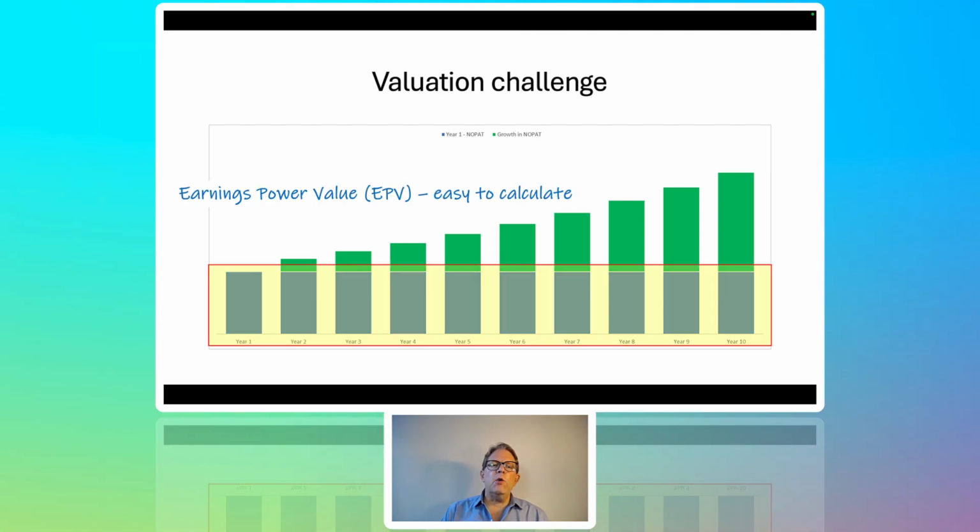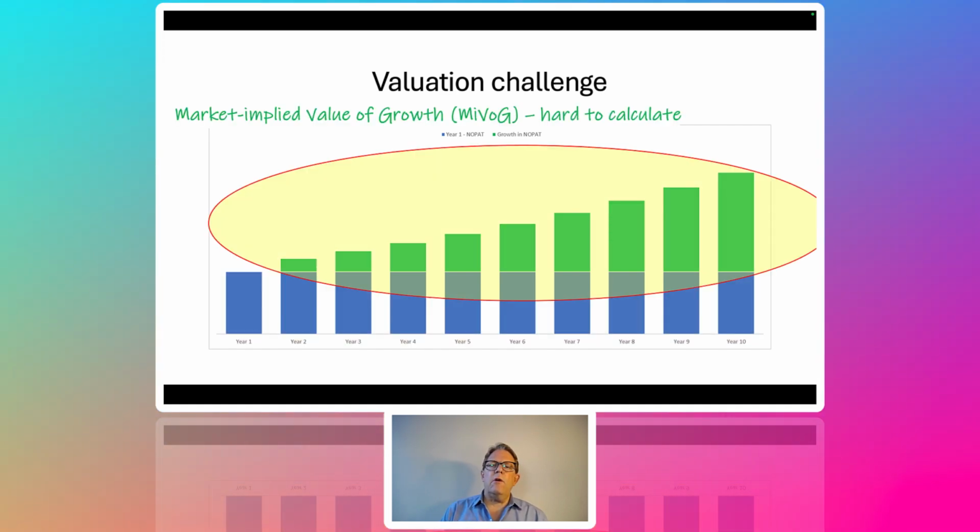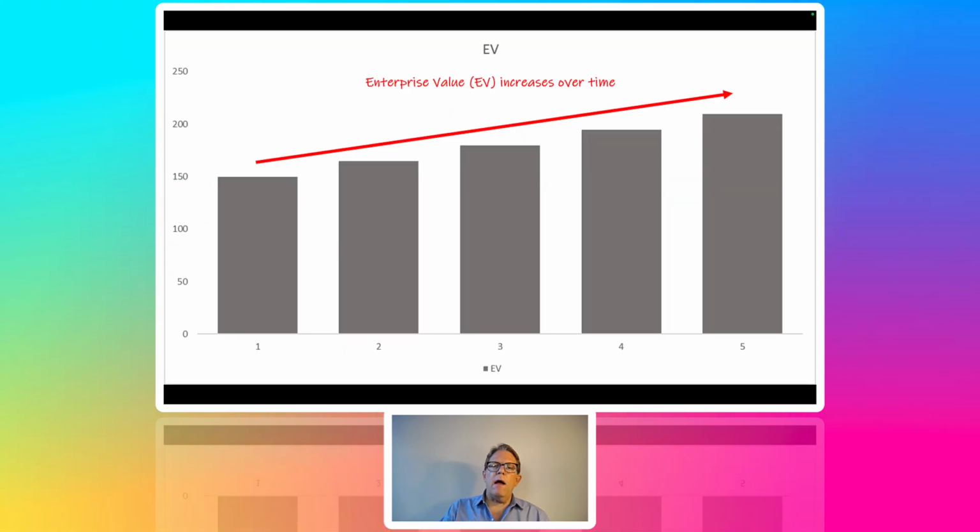From a valuation perspective, valuing the blue part is fairly trivial. I'll come back to that in a future lecture, but it's essentially a perpetuity that lasts forever. The green part is the hard one to calculate. And what's really important to recognize is that green over time is really investor expectations for growth, not the actual growth itself.